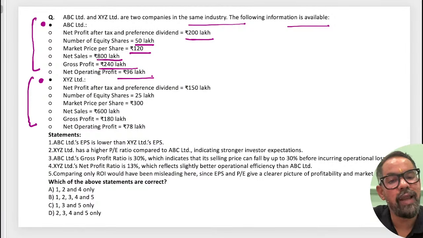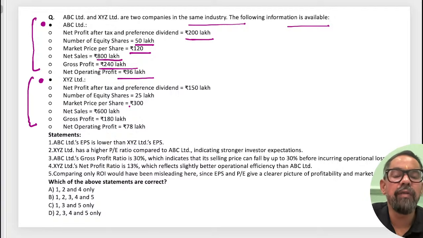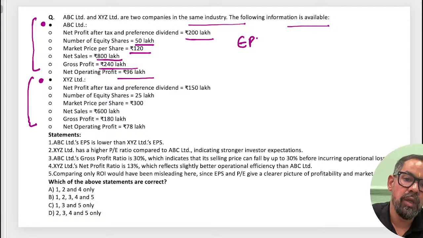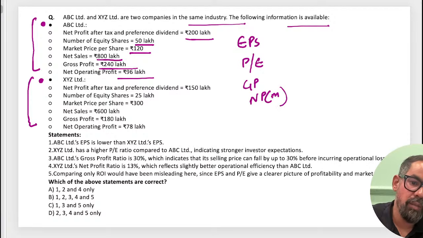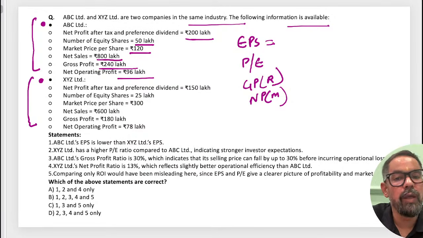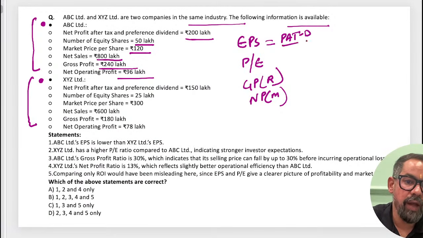You don't have to do anything yet, guys. Before initiating the question, what you have to do is calculate these, because this question back to back will give you many marks, right? So first you have to calculate the EPS, then the PE ratio, then the gross profit, and then the net profit. Don't confuse gross profit margin and ratio, both are the same, okay? Now how do we calculate EPS? EPS is equal to net profit after tax minus dividend, divided by shares.